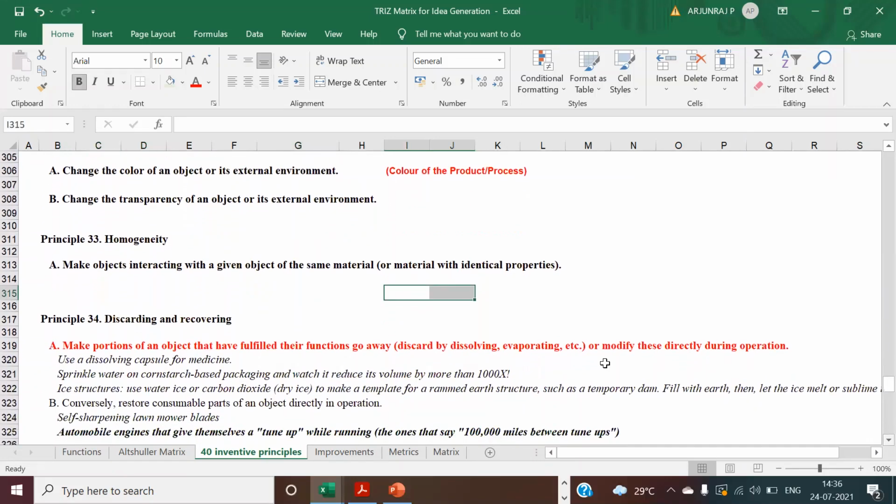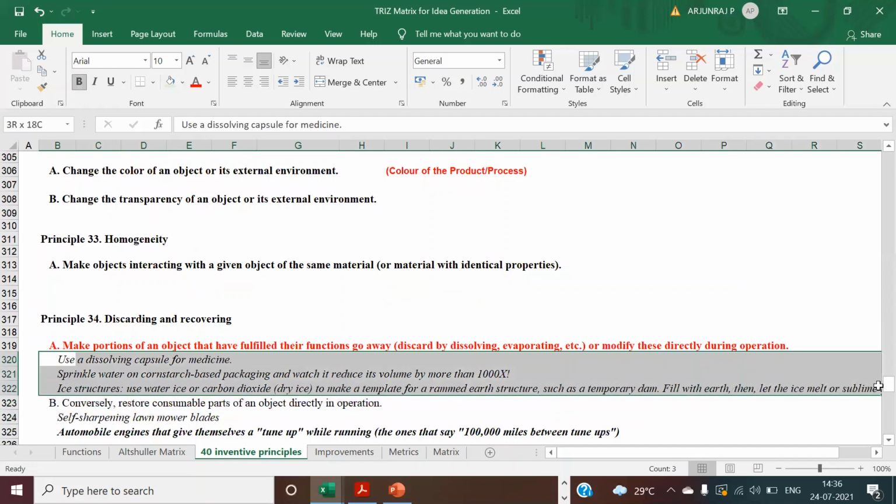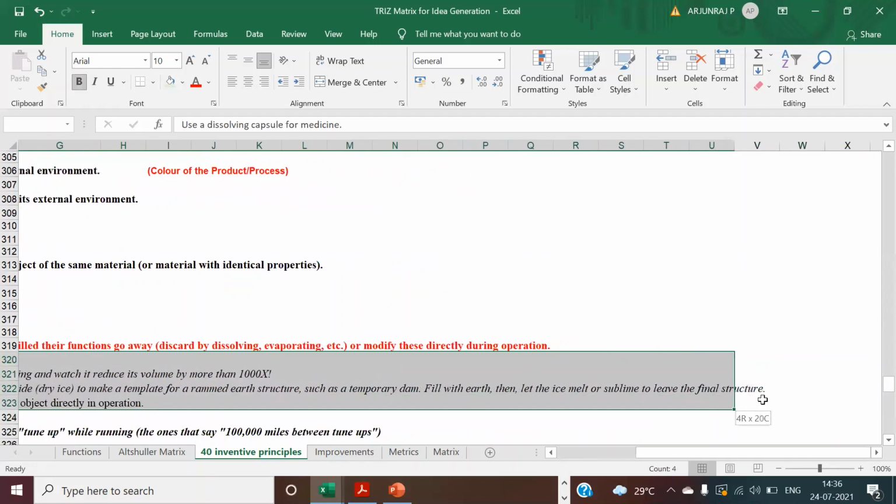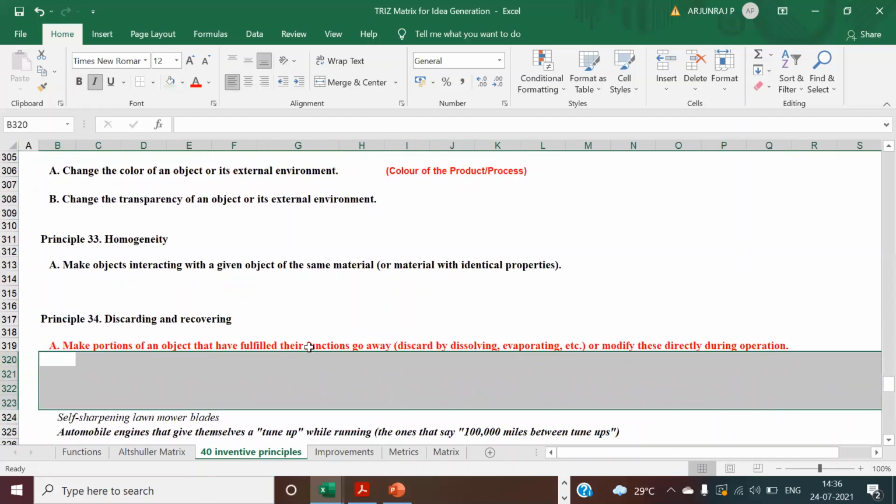So you can look for some of the discard. You can discard some of the process. You can do some recovery. Even this is also quite good. Look into it. You make the portion of your process that has fulfilled its function go away. You can discard by dissolving, evaporating, or modify this directly during operation.